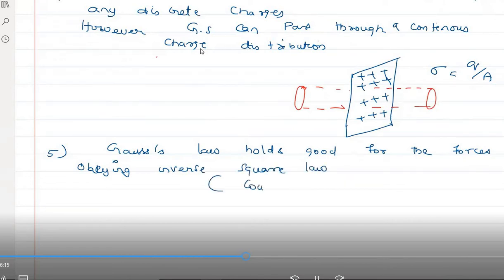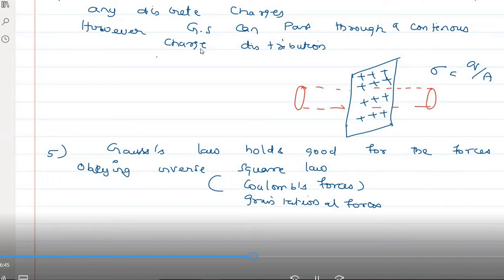Inverse square law. What is it? Coulomb's law, gravitational law. Gravitational forces, Coulomb forces, I should write. Because I have written forces, right? So in both the cases you can apply Gauss law. It is not necessarily that you should apply only for Coulomb forces. Gauss law is even for gravitational forces. So that's what it means. Is that clear, ma'am?